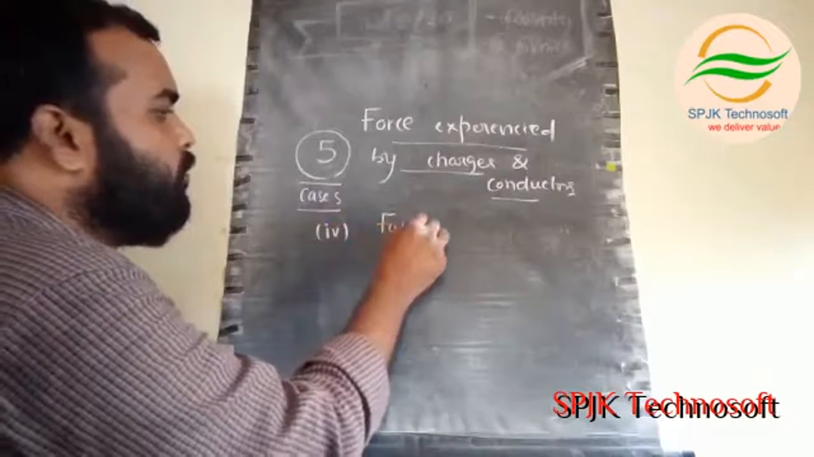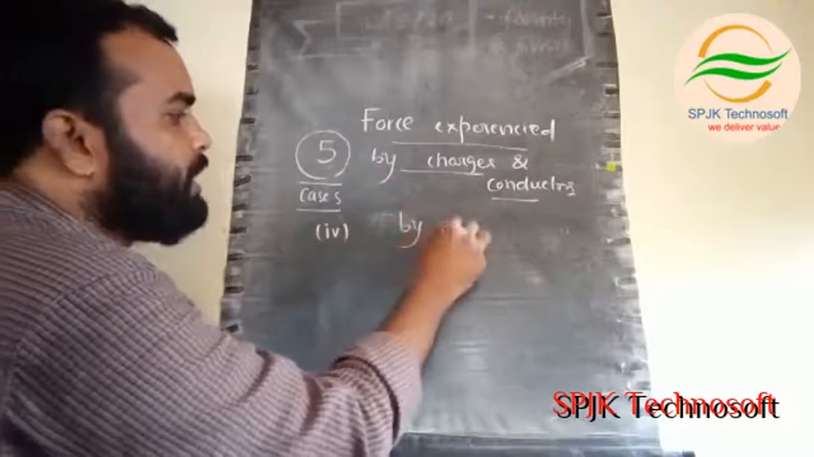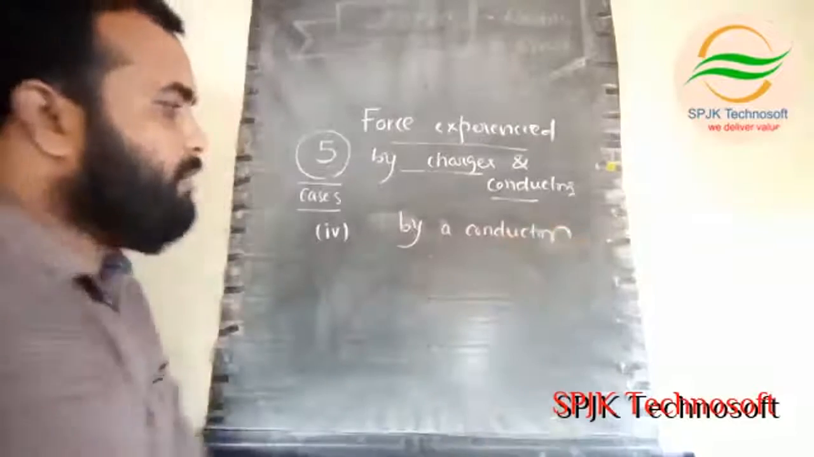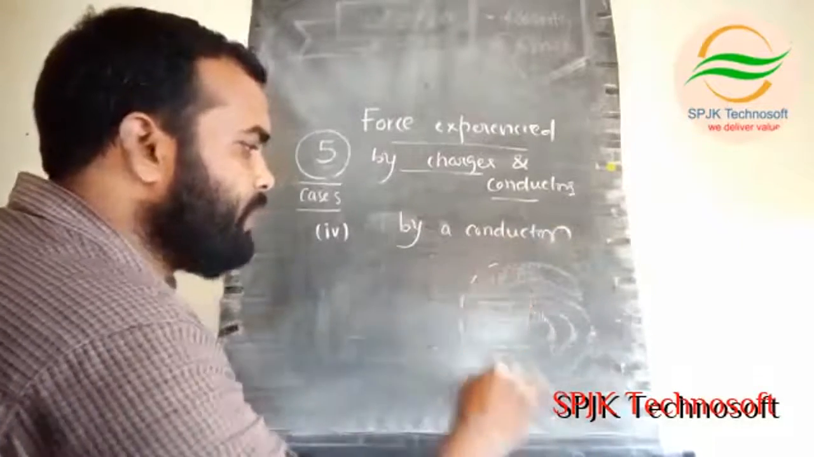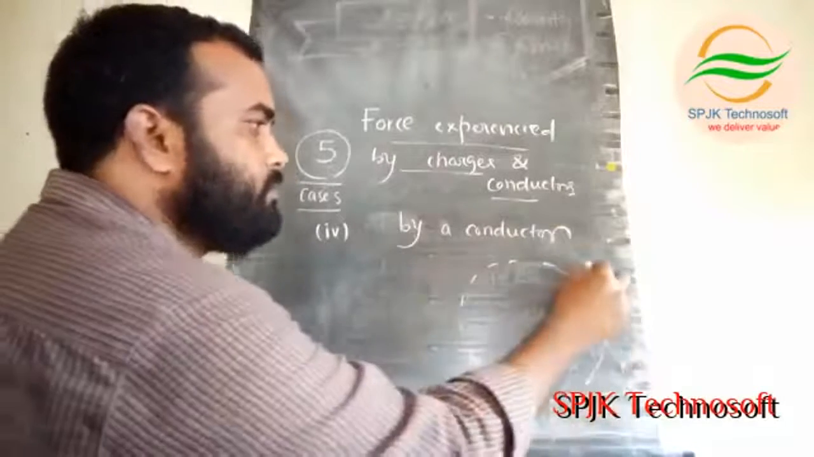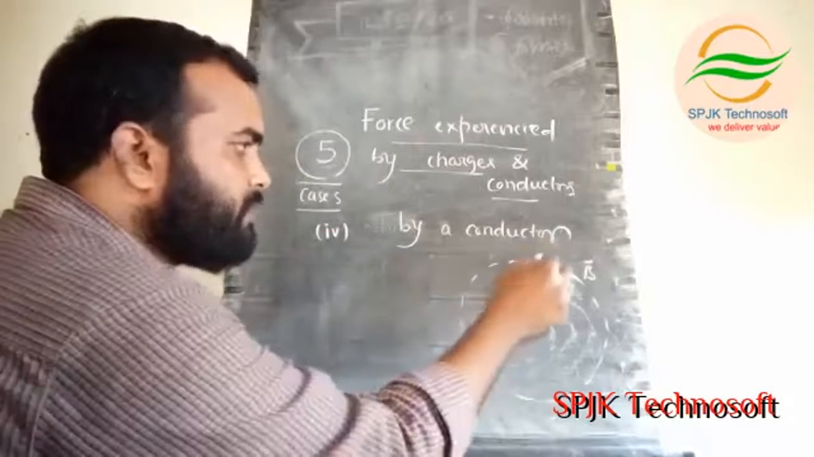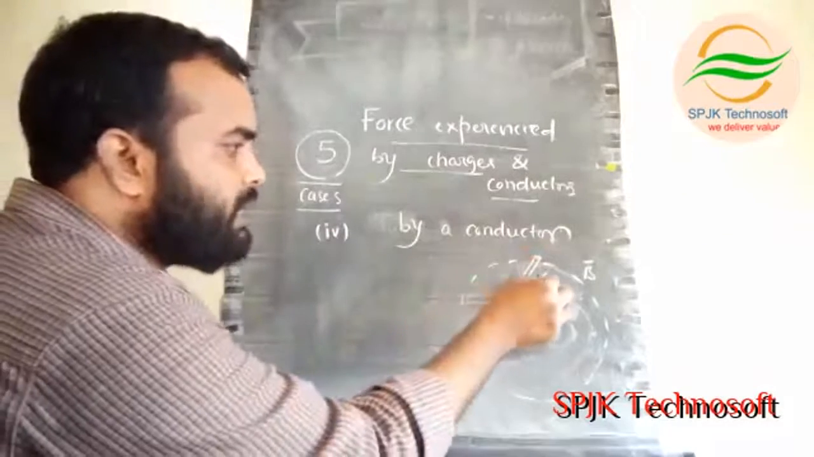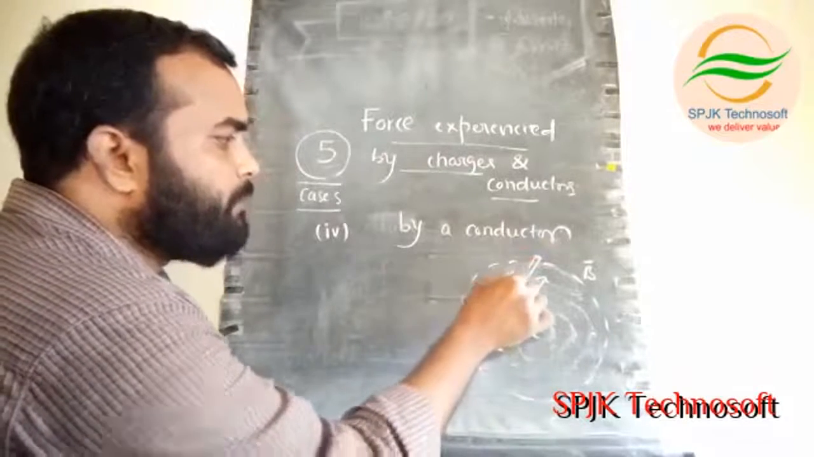We note the force experienced by a conducting wire, by a conductor. For example, here again I am assuming a magnetic field B bar. In this, I have placed a conducting wire whose length is L, in which current I is flowing.